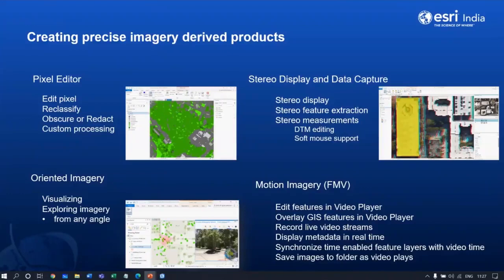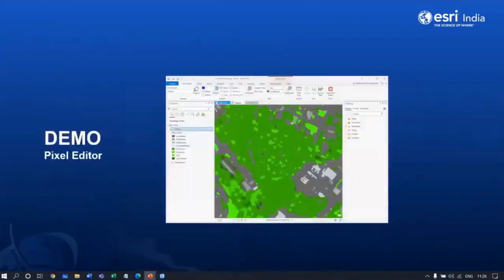And coming to full motion video, which is available in the ArcGIS Image Analyst extension of Pro, it provides the capabilities for playing the videos as well as geospatial analysis on top of a video, for the videos that are FMV compliant or those that are in MISB standards. So we will have a quick look at the pixel editor capabilities in ArcGIS Pro.